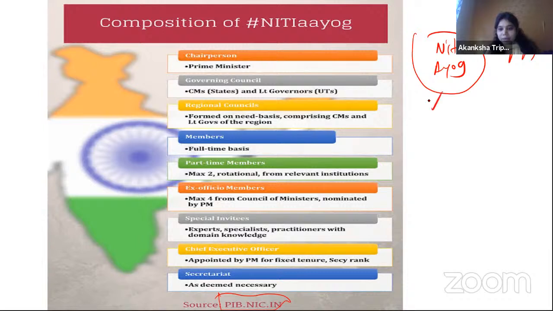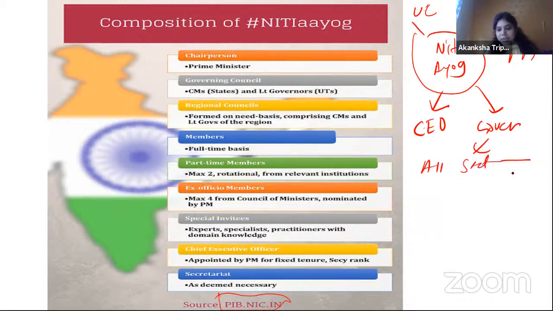Then there will be a chief executive officer. Okay. Then there will be a vice chairperson. Then इनका एक गवर्निंग काउंसिल होता है. गवर्निंग काउंसिल में all the states will participate plus UTs. Then regional council भी होती है.